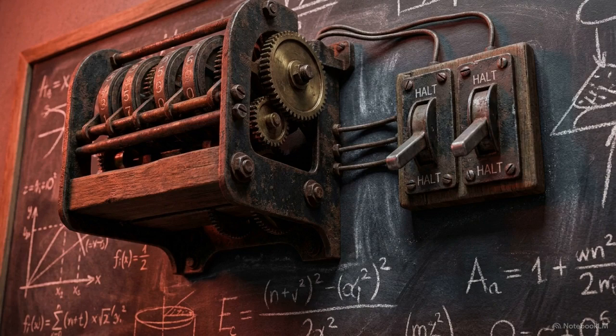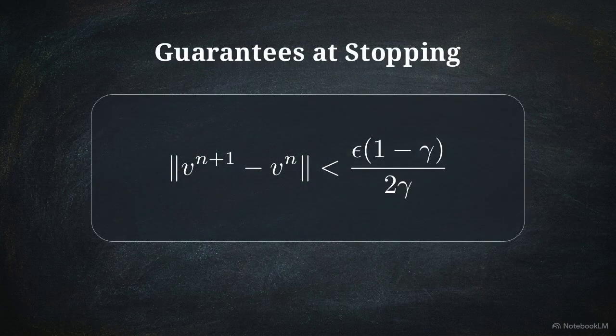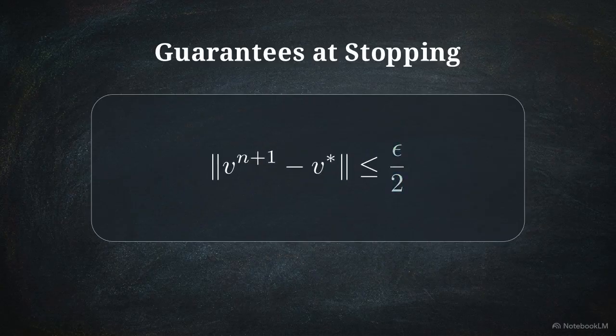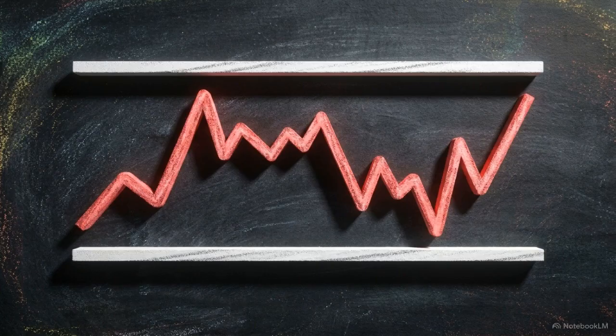In a computational environment, running iterations infinitely is impossible. We must eventually stop the algorithm. This inequality defines the threshold to safely halt the process. Meeting this bound triggers two mathematical guarantees. First, the derived value function is strictly within epsilon over 2 of the optimal value. Second, the extracted greedy policy performs strictly within epsilon of the optimal policy. These stopping criteria are not arbitrary guesses. They are rigid mathematical limits that bind the maximum possible error of the artificial agent.